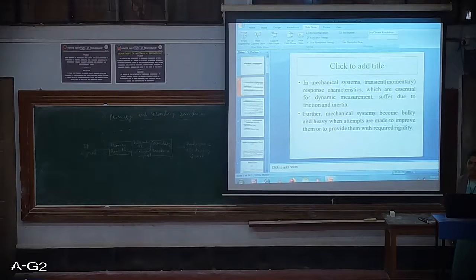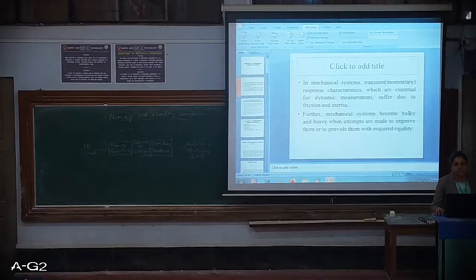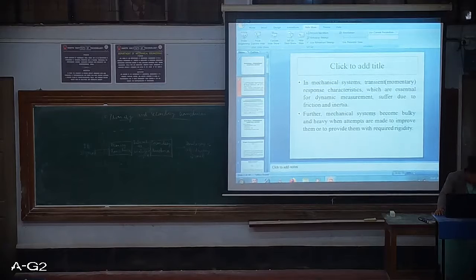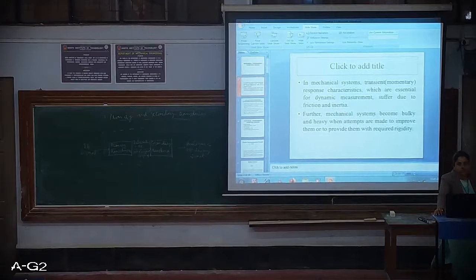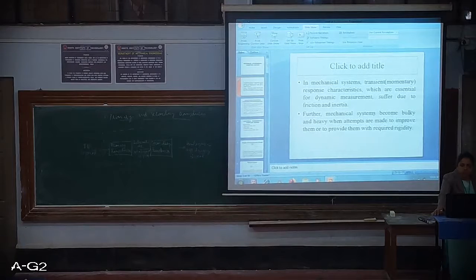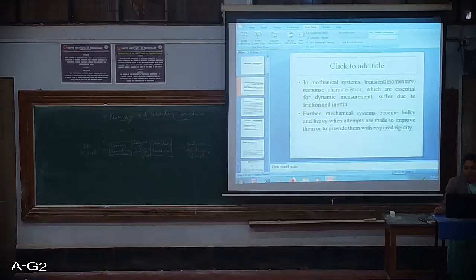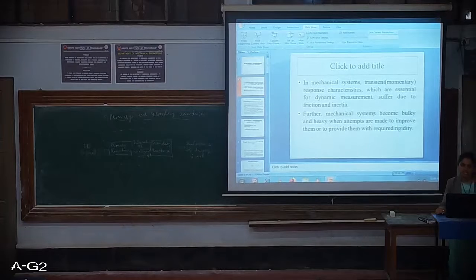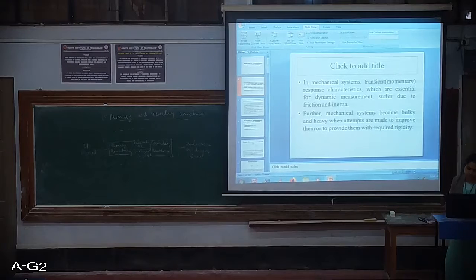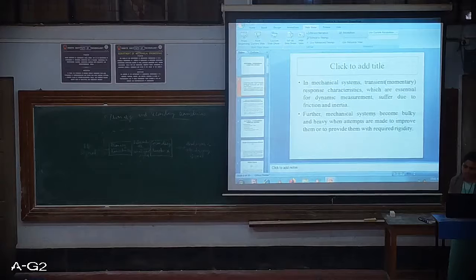Here, the transient response in mechanical systems, that is, the momentary response characteristics which are essential for dynamic measurement, suffer due to friction and inertia. Whenever you use a mechanical system, there will be friction and inertia. It is going to hamper the conversion. Further, mechanical systems become bulky and heavy when attempts are made to improve them or to provide them with the required rigidity. These are the two main concerns with the mechanical systems.